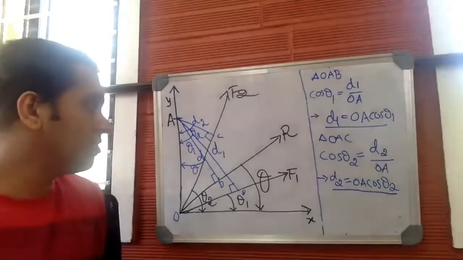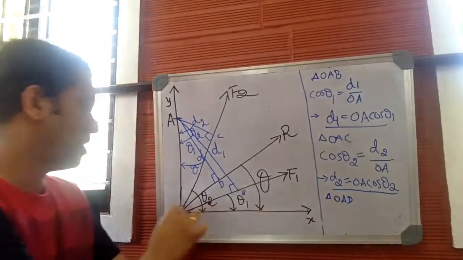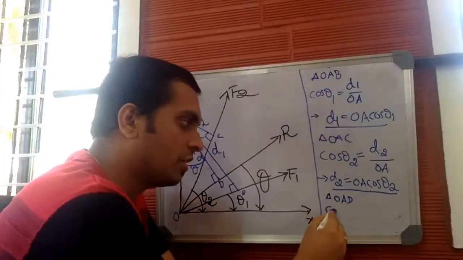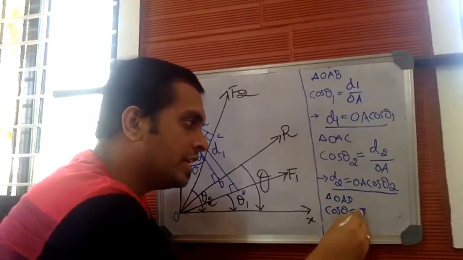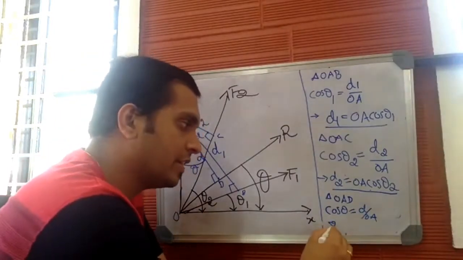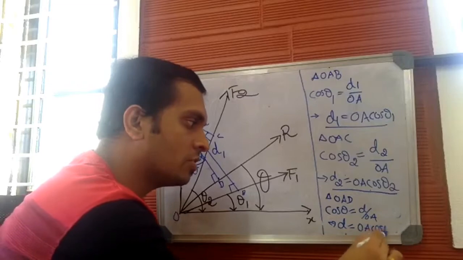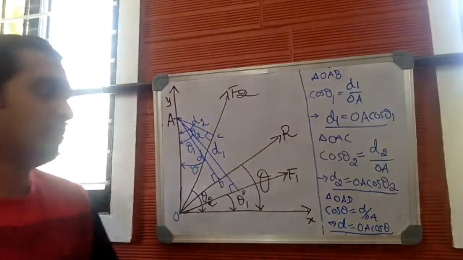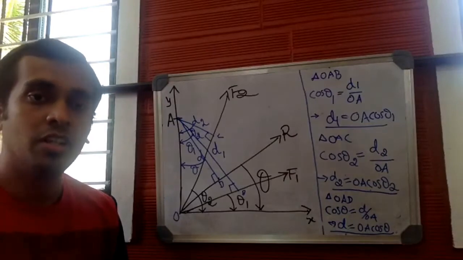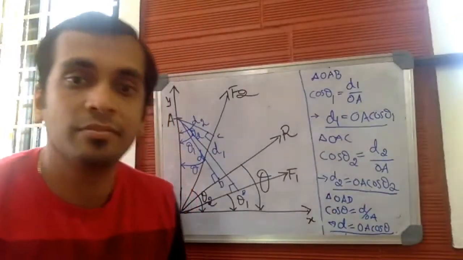Yeah. So now in triangle OAD, in this right angle triangle OAD, theta is the included angle. So what is cos theta? Cos theta will be D by OA. So therefore, finally, D is equal to OA cos theta. D will be OA cos theta. Yeah. Hope this much is clear. Hope these many steps are okay and clear.